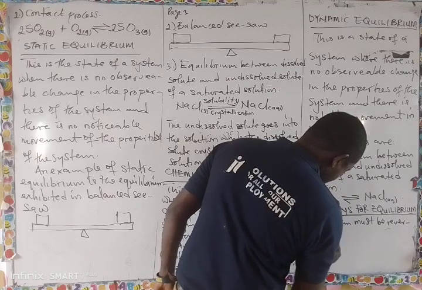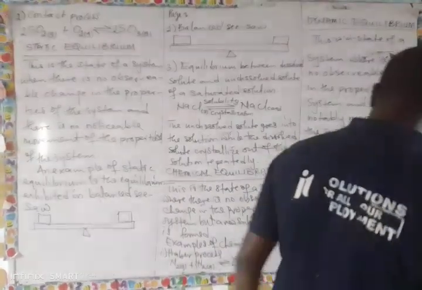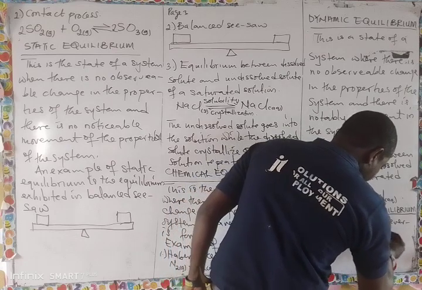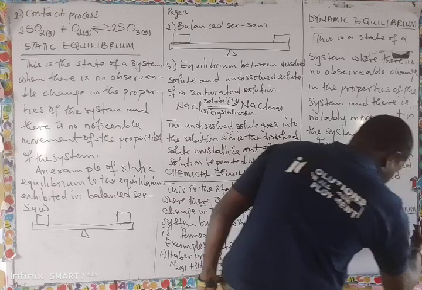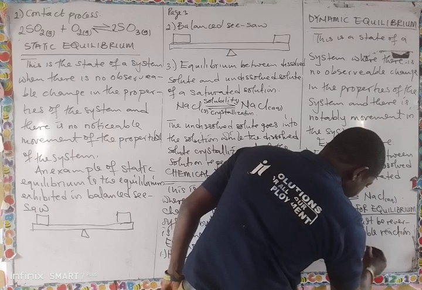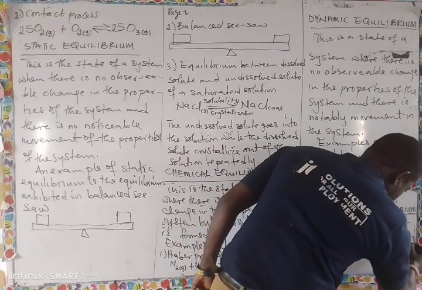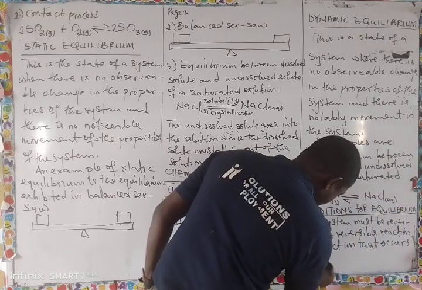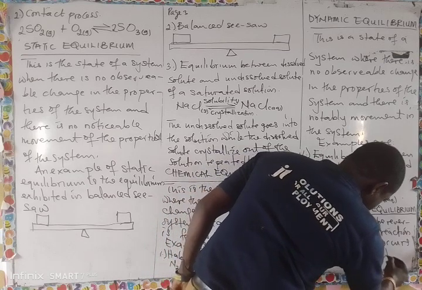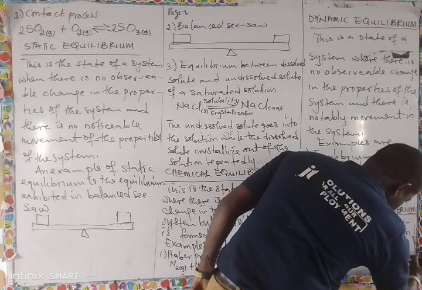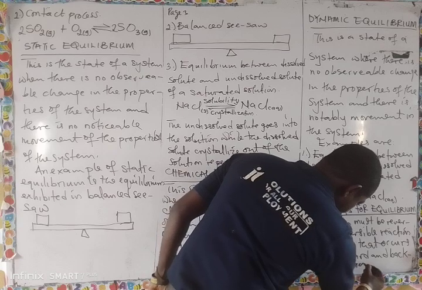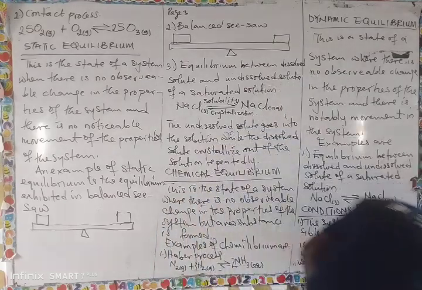What do I mean? What is a reversible reaction? Now, a reversible reaction is a reaction that occurs in both forward and backward direction. Reaction that occurs in both what?